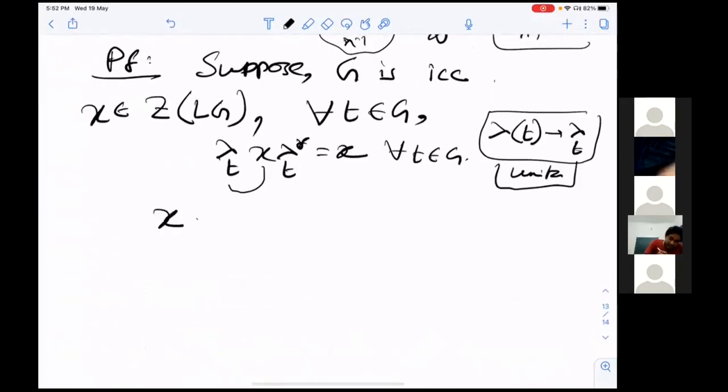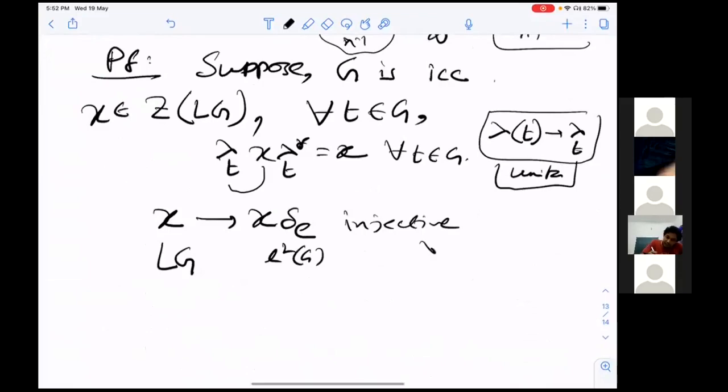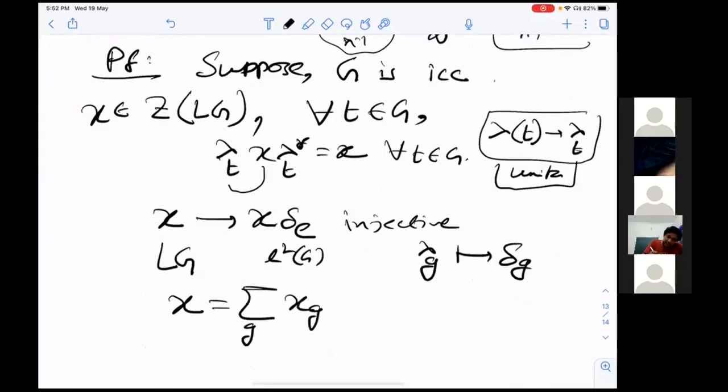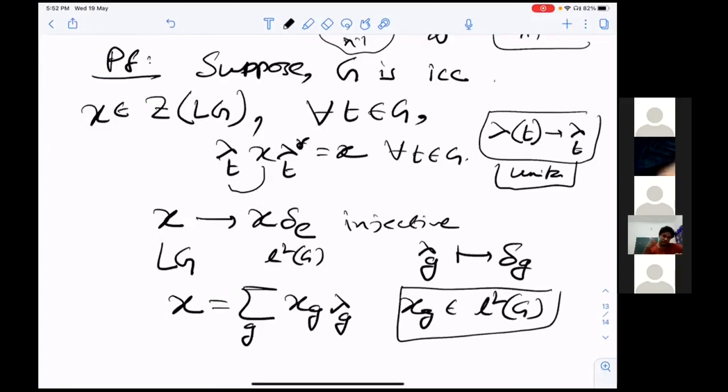So this says that the map X going to X delta E is an injective map. This is in LG and this is in L2 of G. So any element of LG can be identified with L2G by this because this is injective. And by this identification, lambda G will go to delta G. Therefore, any X can be written as the sum over G of X_G lambda of G, where X_G is of course in L2G by this identification.